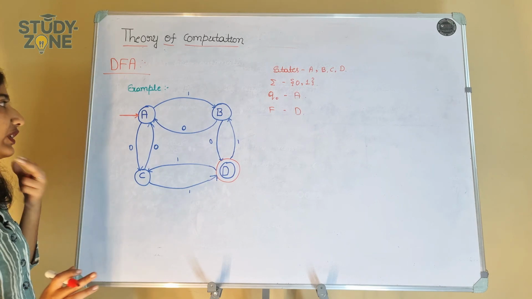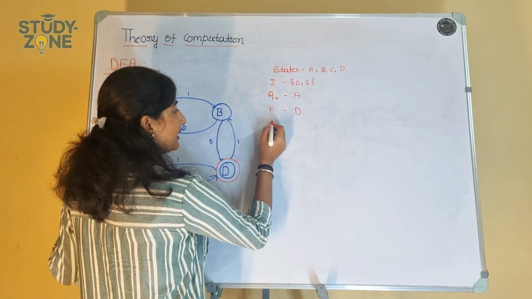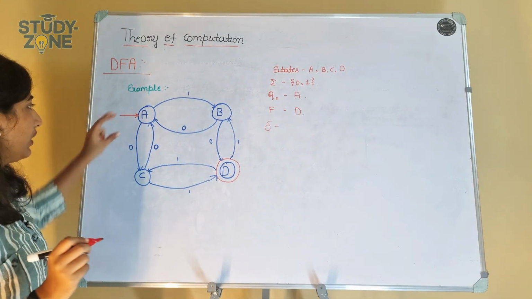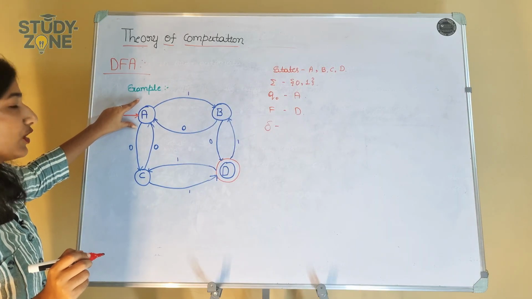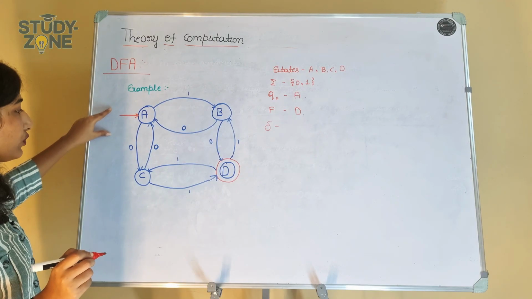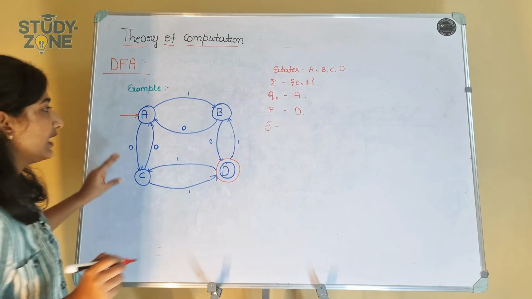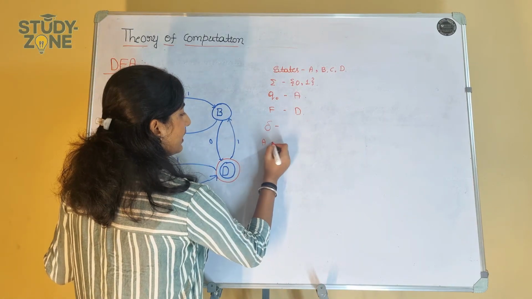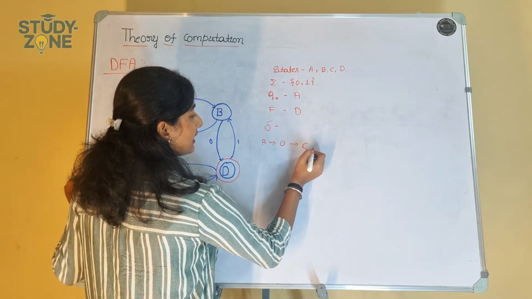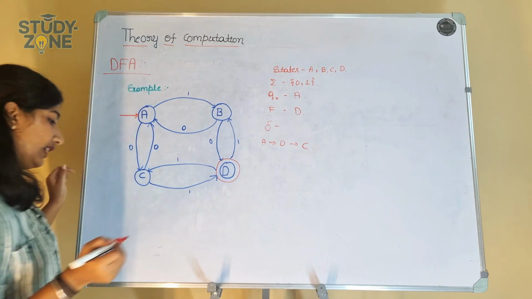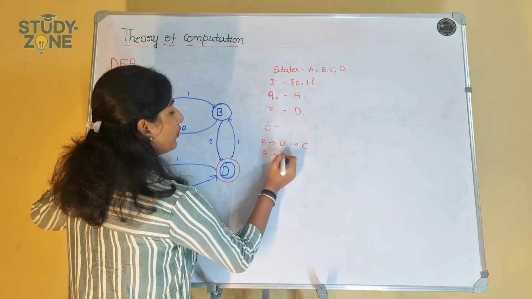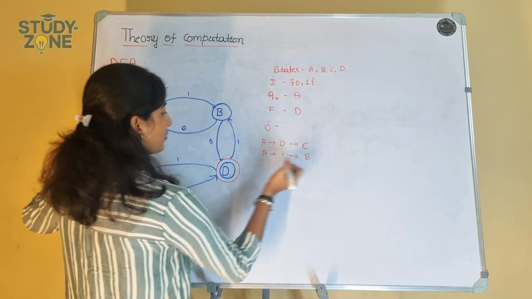That's it. So here we have to represent the transitions. If we have the starting state A, and A takes input 0 and moves to C, then it is called a transition. A takes the input of 0 and moves to the next state, that is C. And if A takes the input 1 and moves to the next state B, then it is also a transition.